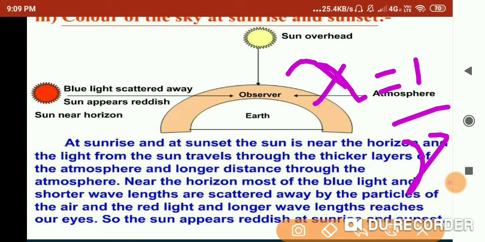So red light, being of higher wavelength, reaches us to give us the reddish appearance of the sun during the sunrise, or we can say during the sunset.